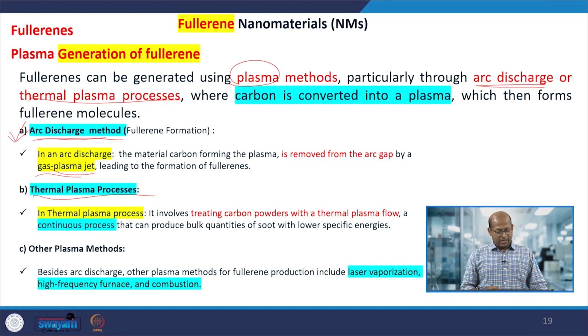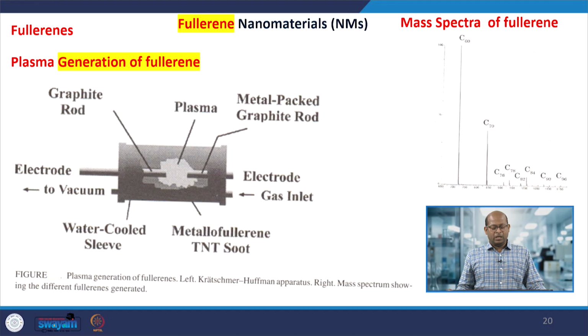Okay. And this thermal plasma process is similar. Here thermal energy plasma forms from the carbon powder, the treated carbon powder forms a plasma. So, that is a continuous process. In this process the carbon materials form and continuously come out from the apparatus.